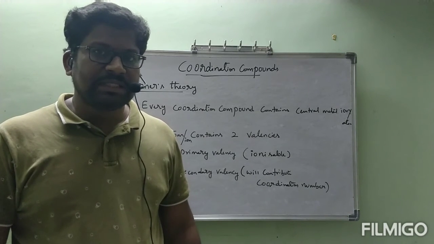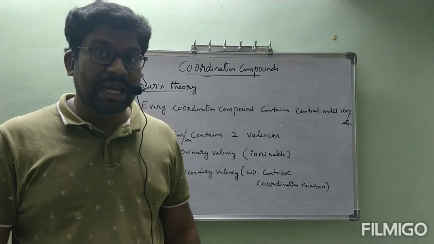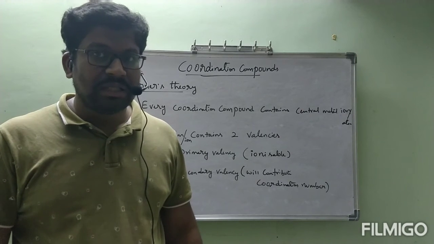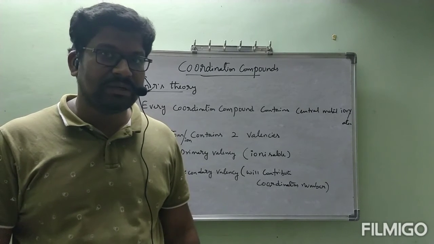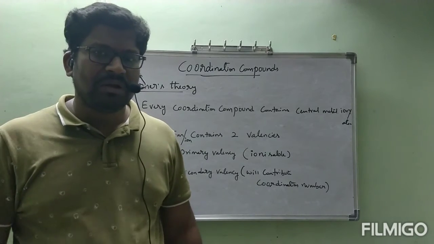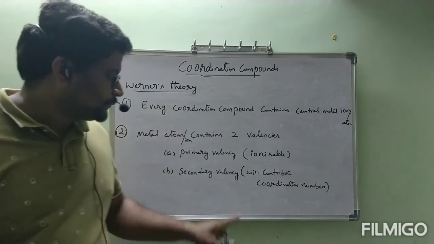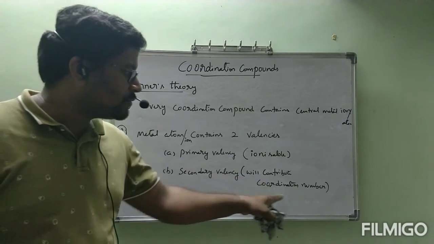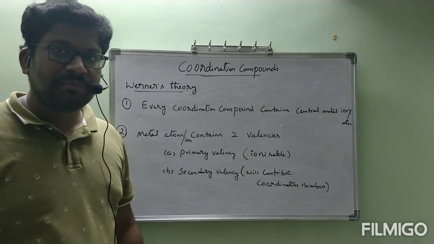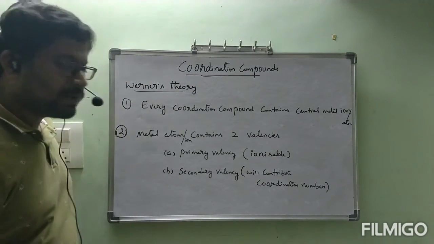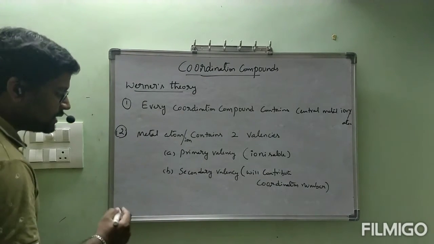In the first compound NH3 6, in the second compound NH3 5 Cl, in the third compound NH3 4 Cl2. Like that, in every compound the coordination number is 6. Secondary valency will contribute the coordination number. What is the coordination number? 6. And one more point under Werner's theory, that is the third one.